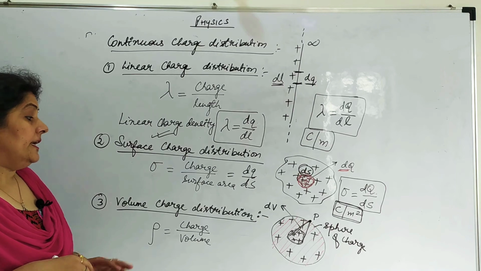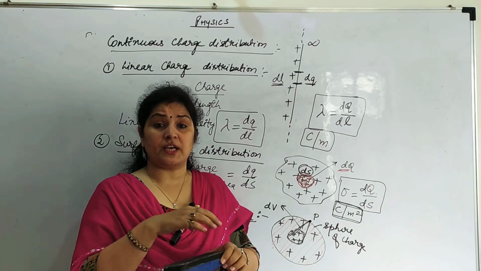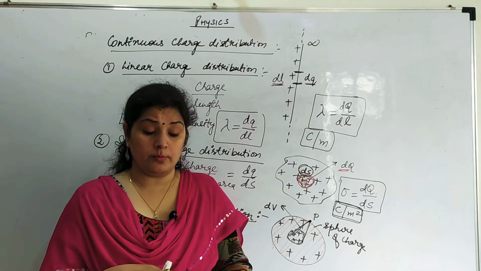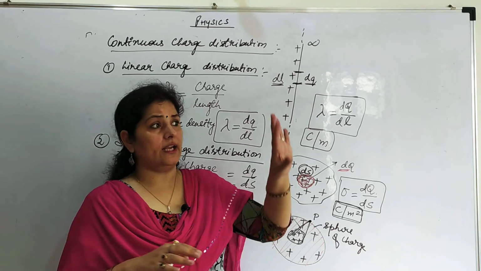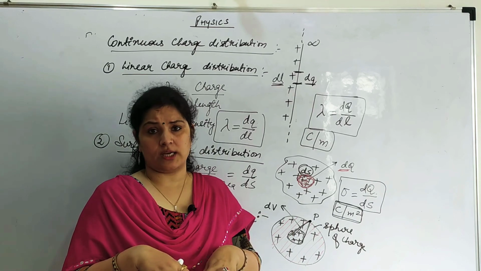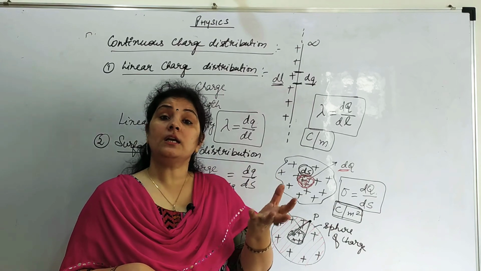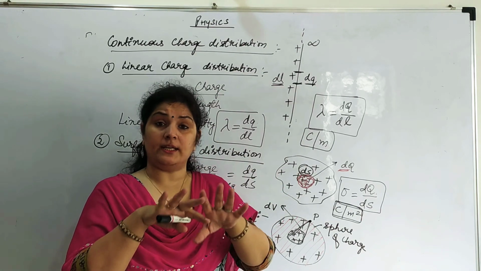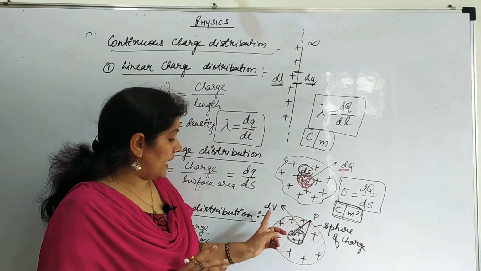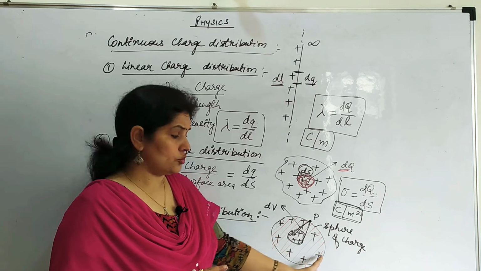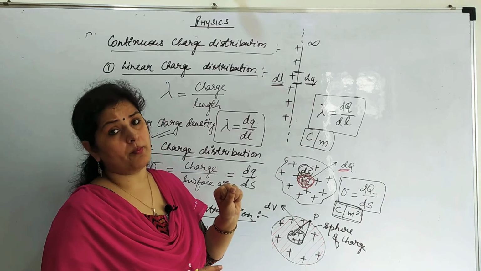Right? Now the charge is not distributed only on the surface. The charge is not only on the surface. In the whole volume inside, charge is distributed. This is called volume charge distribution. Say clouds, earth. There is charge inside the earth too. On the surface there are so many phenomena by which we can reduce it, but in clouds it is on the surface as well as inside. It is like a sphere of charge. So any 3D body which has charges both inside and outside is called a sphere of charge. So the charge is in the form of volume, right?